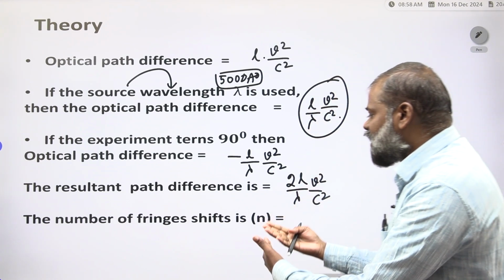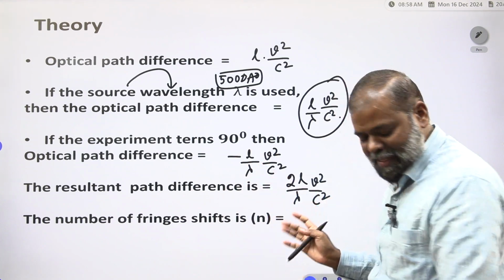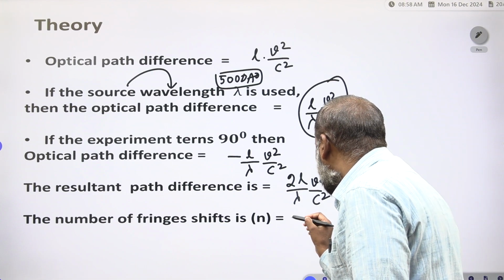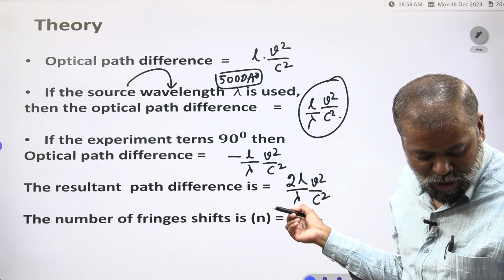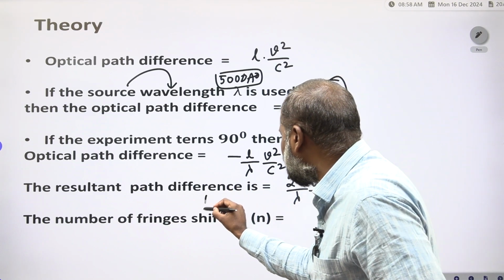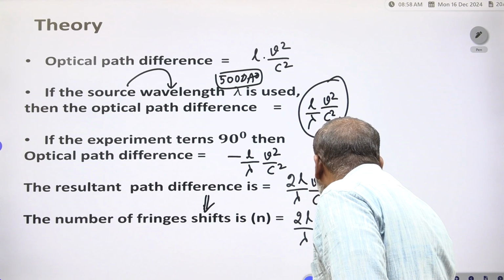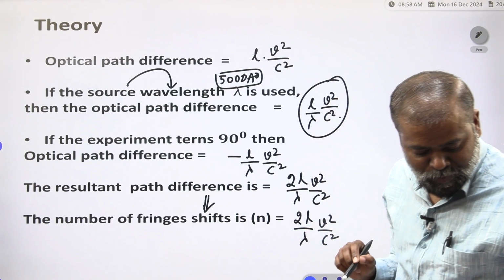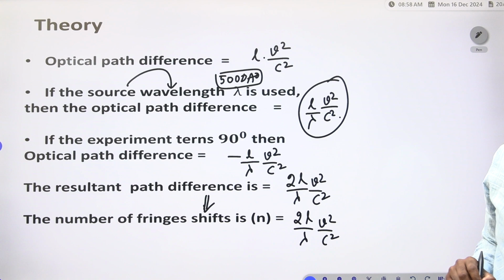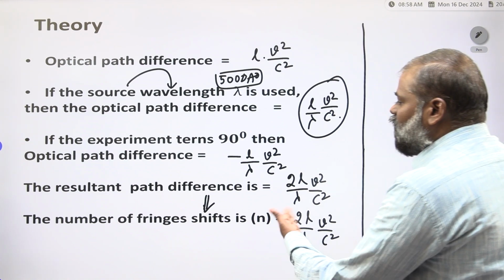The number of fringes shift, how many fringes is the shift, that number is equal to 2L by lambda into V square by C square. This is equivalent to the number of fringes shift, 2L by lambda into V square by C square. So now you have to substitute the values.